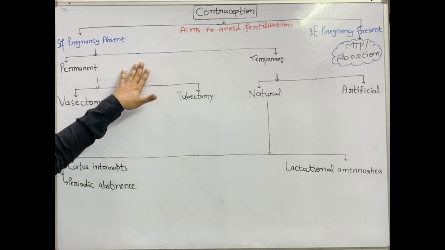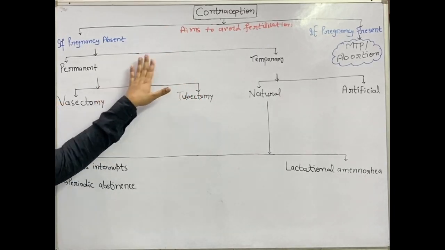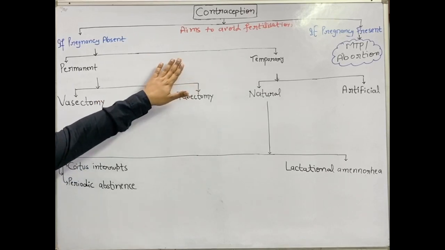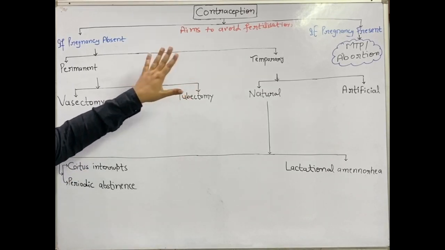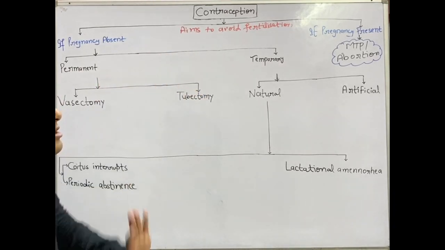As contraception does not interfere in sexual drive, unwanted birth can be avoided by opting for one of its methods. Contraception can be permanent or temporary.